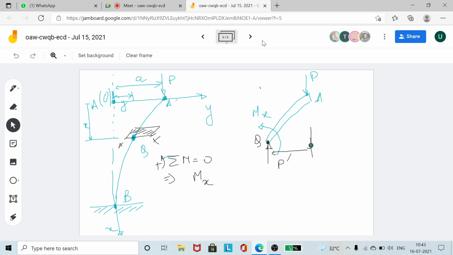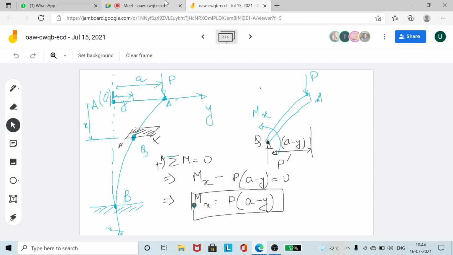That is this distance. The distance between P and P prime is actually A minus Y. So that couple is acting in the clockwise direction. Clockwise direction means minus P into (A minus Y), that is equal to 0. So I should be having Mx is equal to P into (A minus Y). So this is the expression for Mx that we are having.